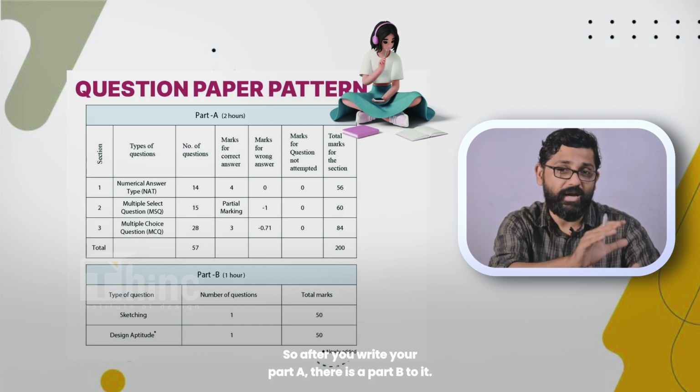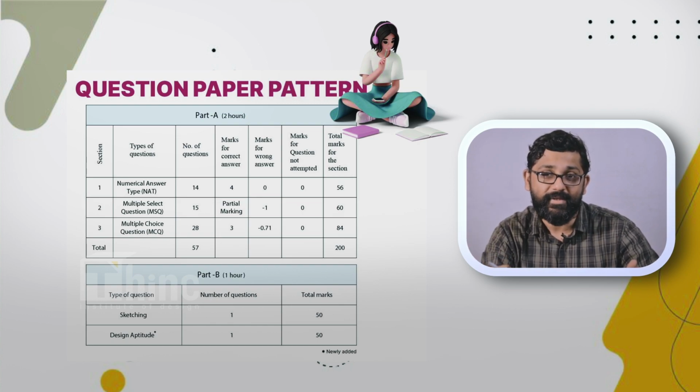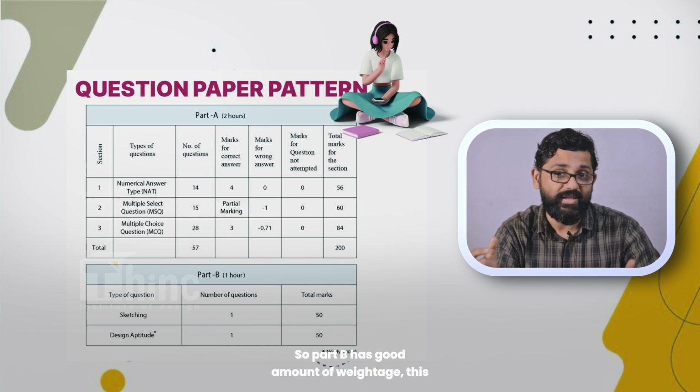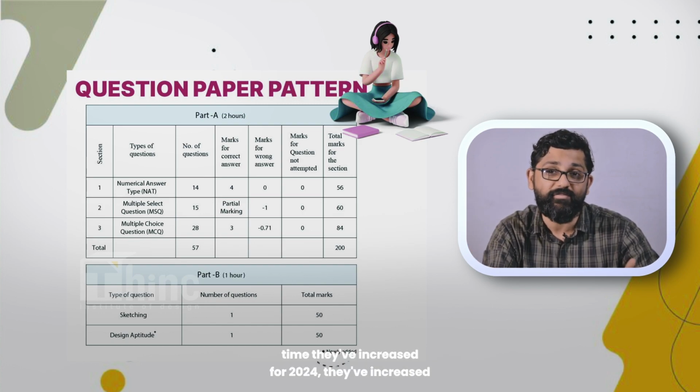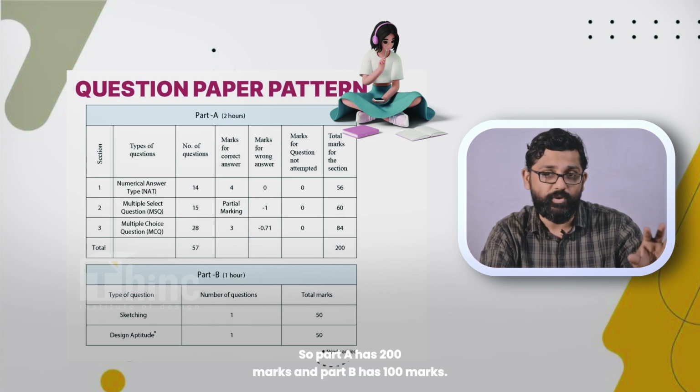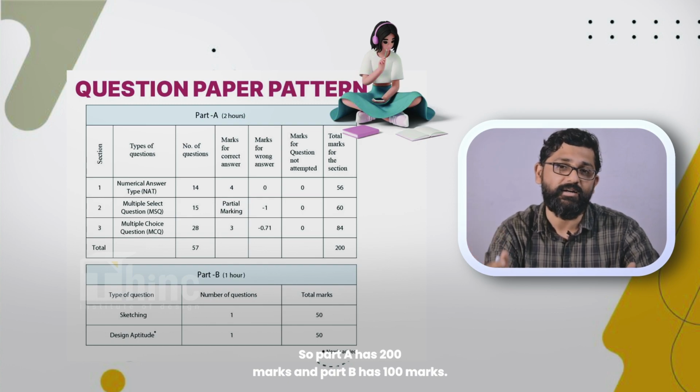So after you write your Part A, there is a Part B to it. Now Part B is the drawing part. So Part B has a good amount of weightage. This time, for 2024, they've increased the weightage. So Part A has 200 marks and Part B has 100 marks.